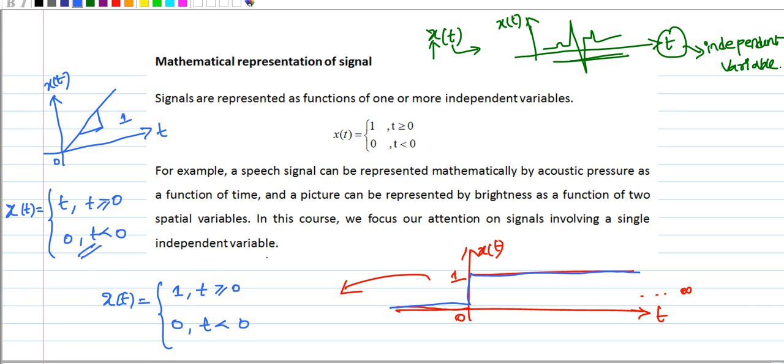These two signals are simple signals for which we can write mathematical equations easily. There are also complex signals whose mathematical equations are very rigorous, but even though they are complex, we can still write a mathematical equation. Generally we call this signal a step signal, and this is a ramp signal.